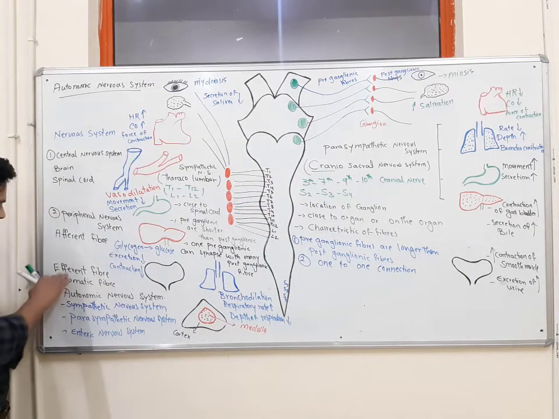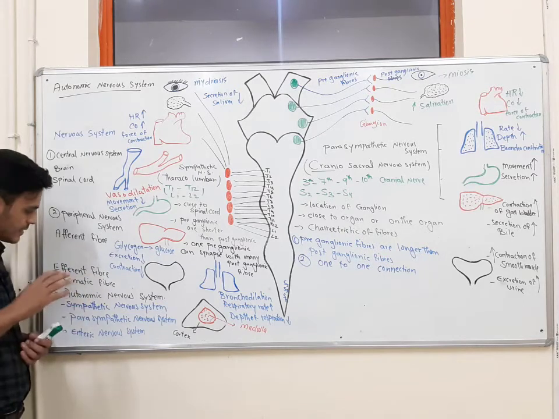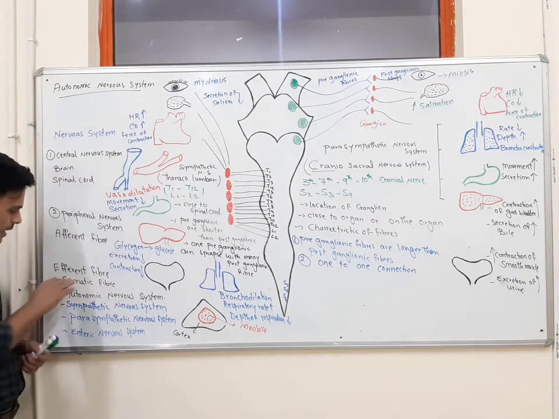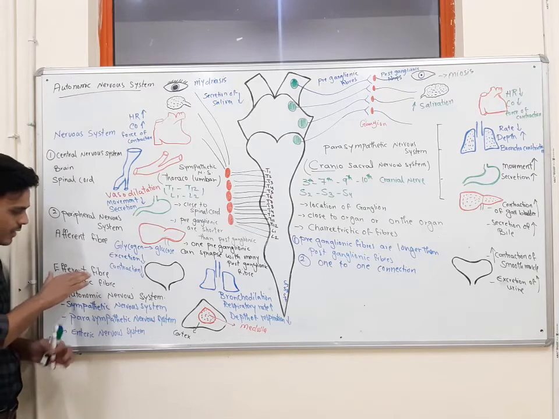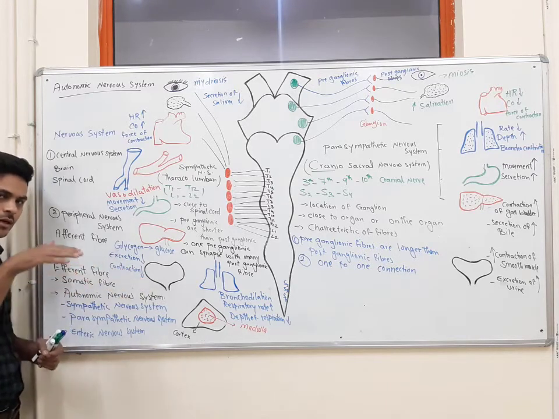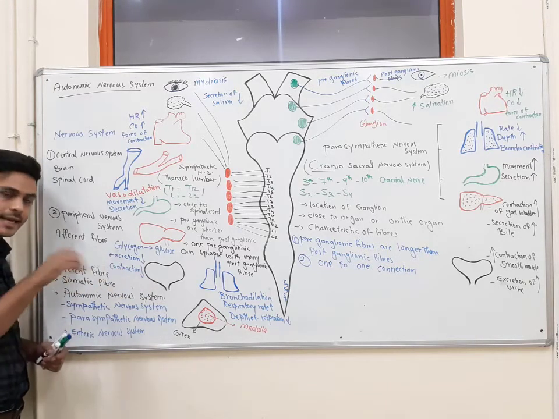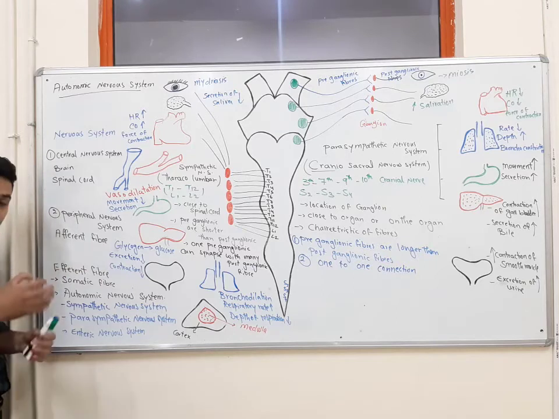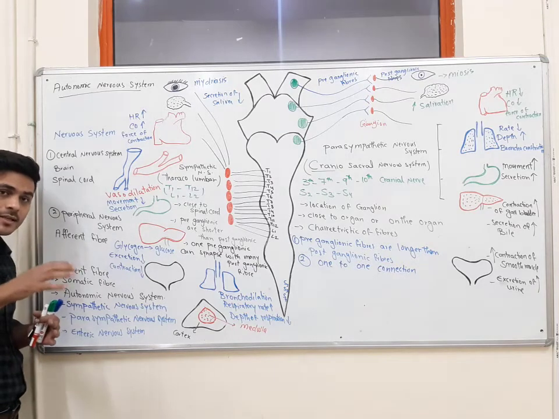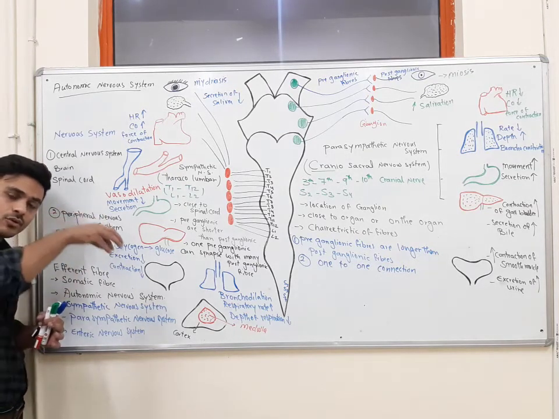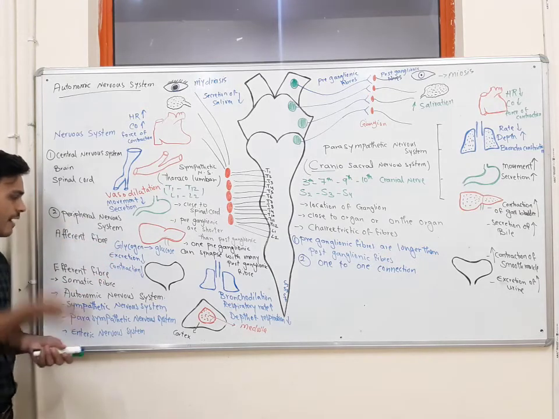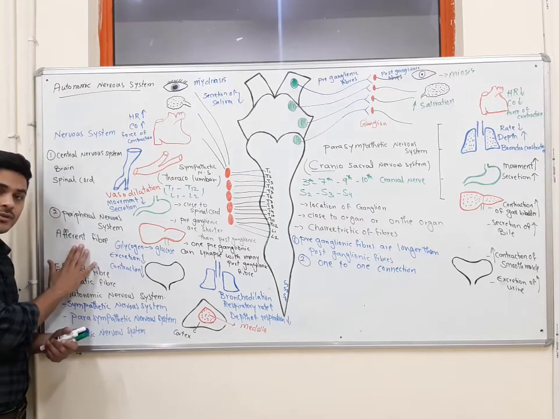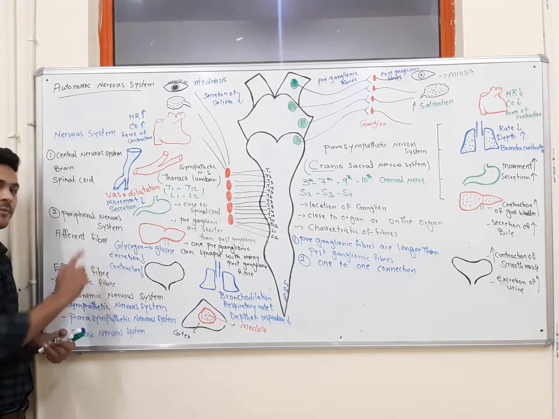One more characteristic is about efferent fibers. In efferent fibers, we only have motor signals, and these motor signals are a response to sensory signals. Where do we get these sensory signals? From afferent fibers.